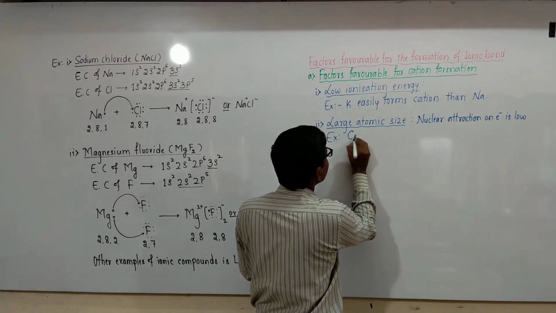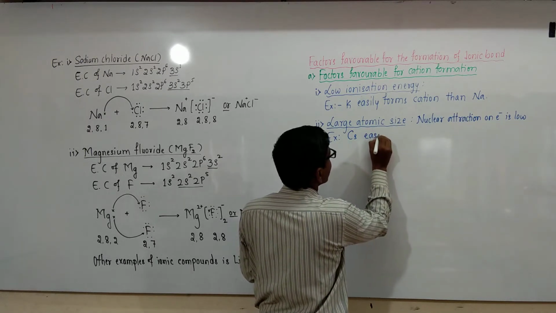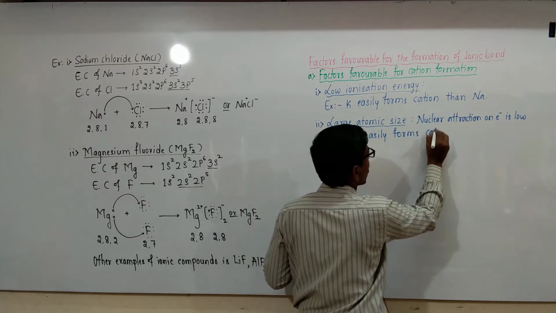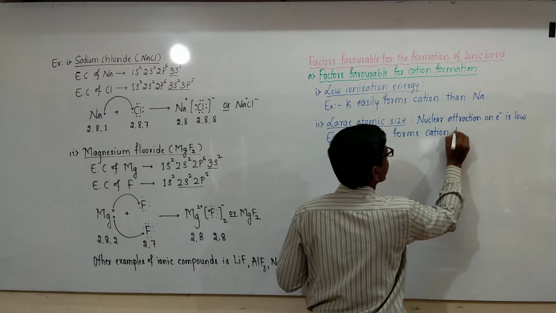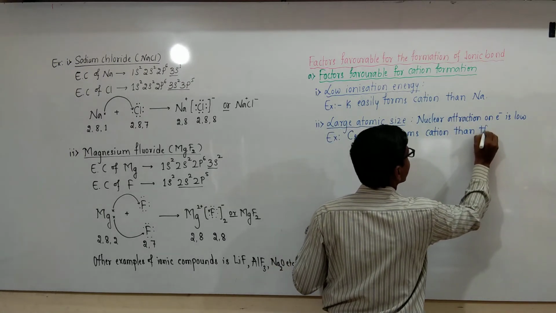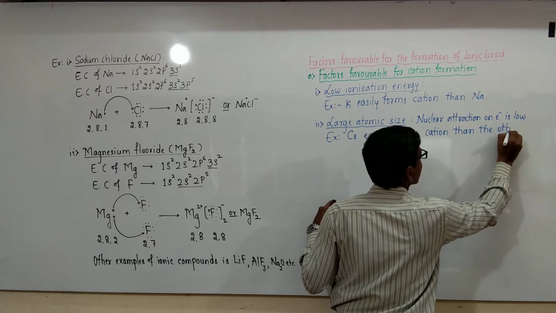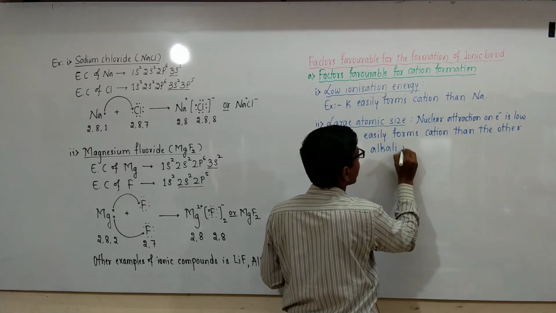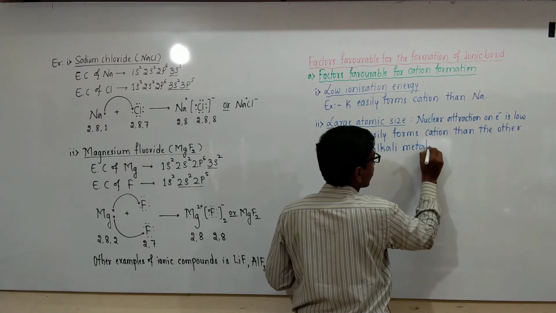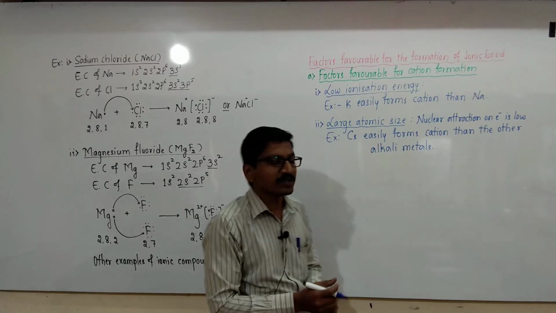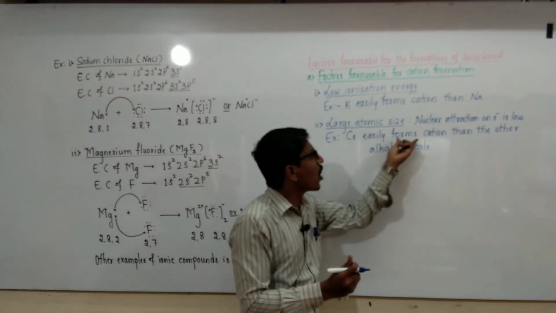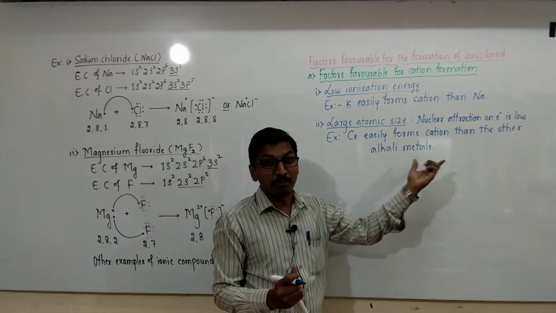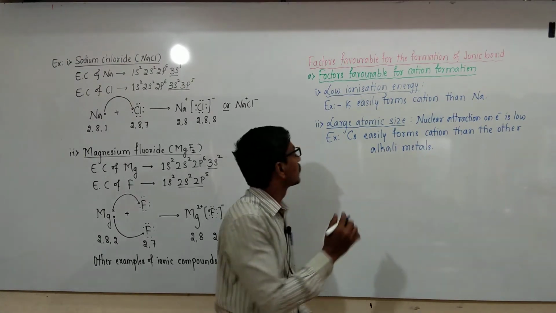For example, cesium easily forms cation than the other alkali metals. Other alkali metal compare ಮಾಡಿದ್ರೆ cesium easily forms cation because its size is large compared with other alkali metals. Okay.